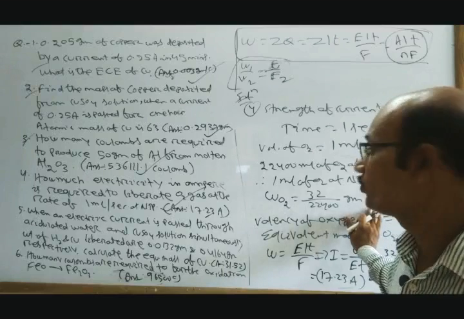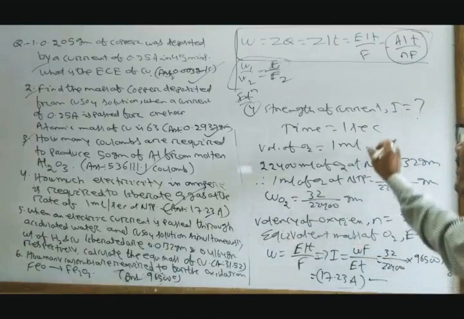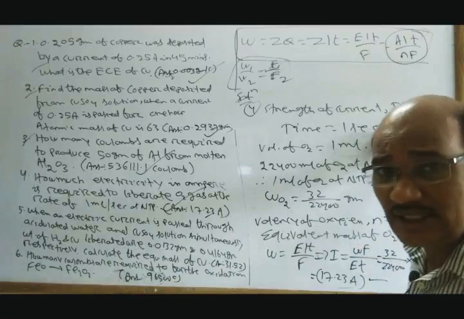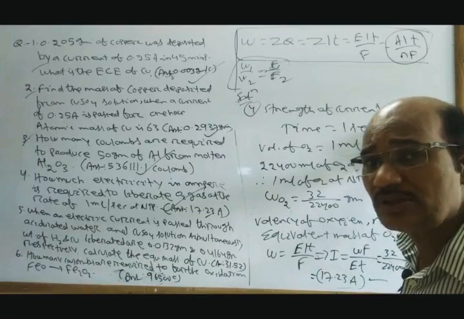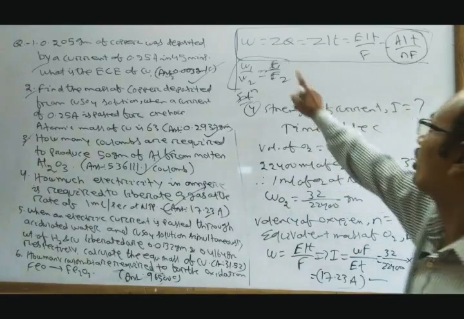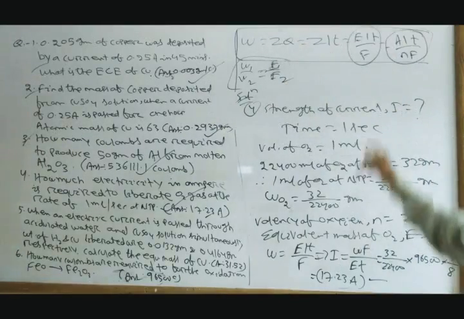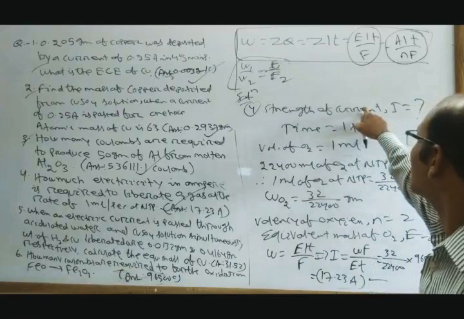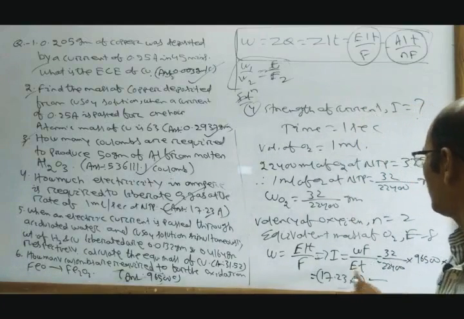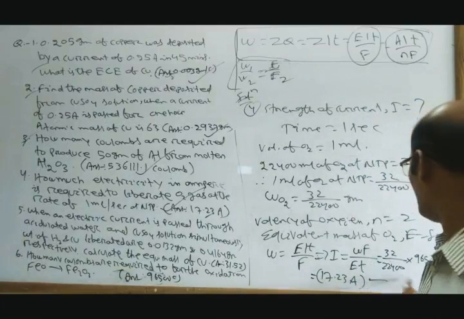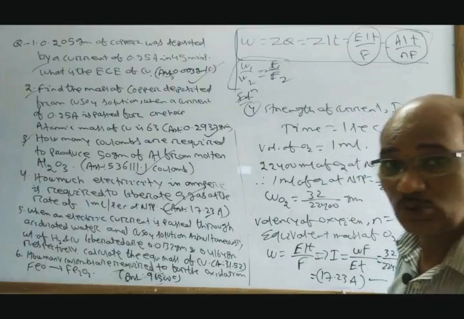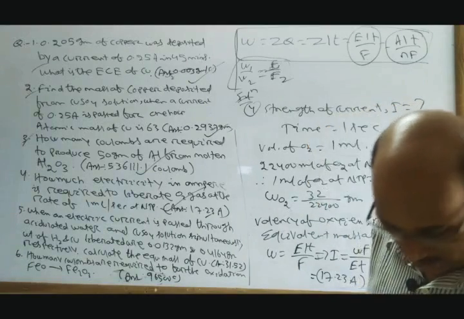It's W. T is given 1 second. And we know the equivalent mass of oxygen is 8. So we put the formula W equal to EIT by F. This implies I equal to WF by ET, and we calculate 17.23 ampere. Okay, clear? Next one.